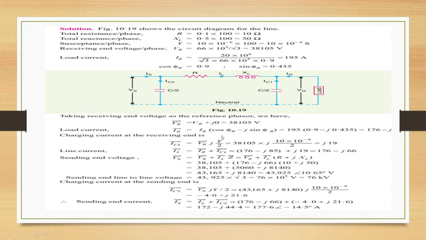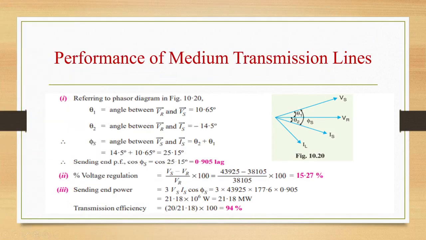Again VR, IR, IC1, IC2 we are calculating, and the sending end current Is is IL plus IC2, that is 177.6 angle minus 14.5 degree amps. So let us calculate theta 1, theta 2, phi s. Theta 1 is the angle between VR and Vs, 10.65 degree. Theta 2 is the angle between VR and Is, minus 14.5 degree. Phi s is the angle between Vs and Is, that is the addition of these two, 25.15.